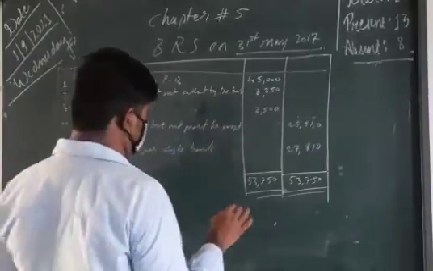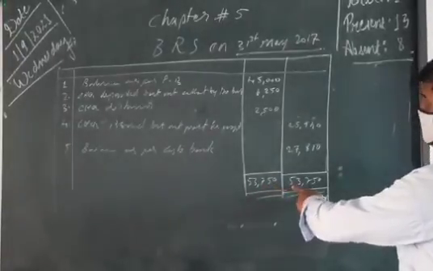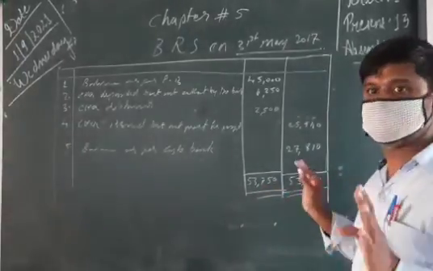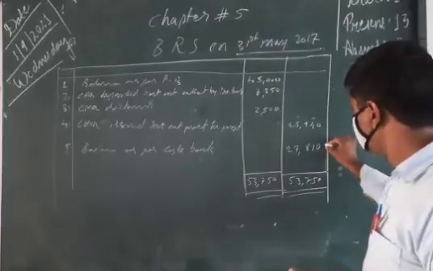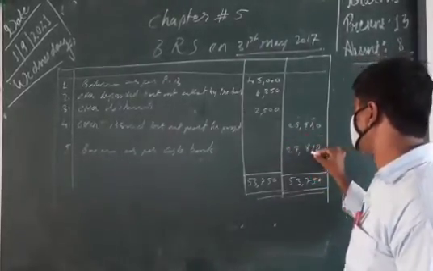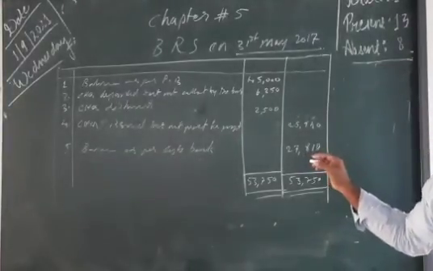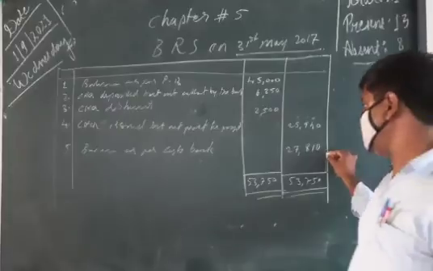If everything had happened normally, the balance would have been 53,700, but that did not happen. So at present it is only 27,810 as per cash book. Clear? Now we know the cash book balance.